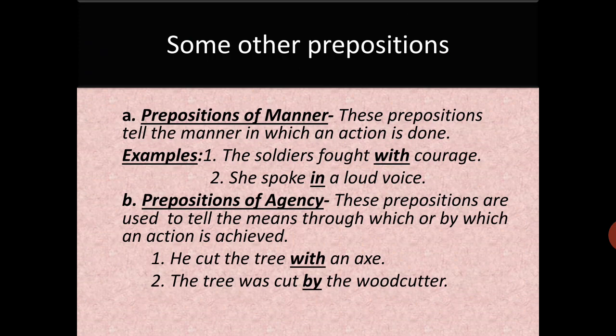Okay. Now talking about preposition of agency. Agency means through whom you have done that work. These prepositions are used to tell by which means or which way you have done that action.